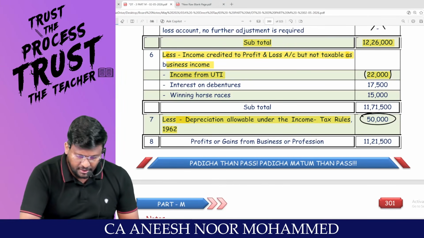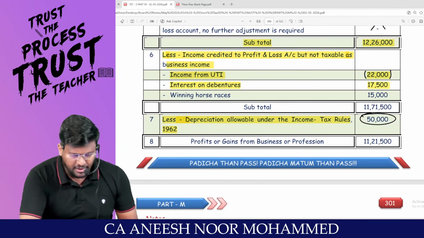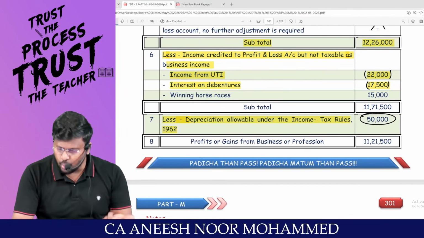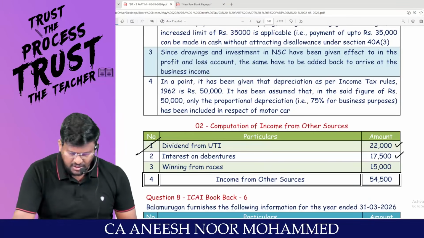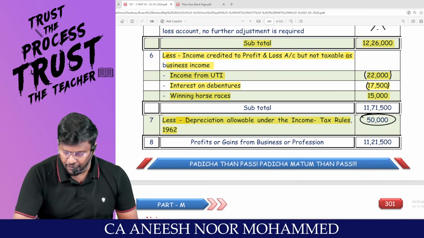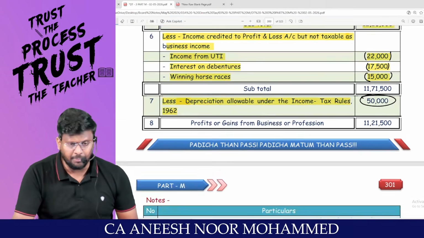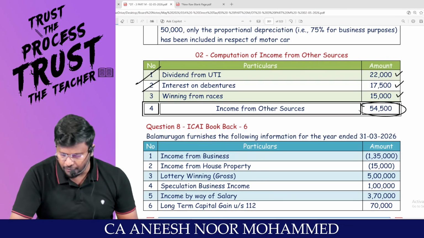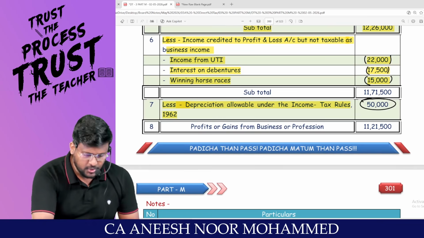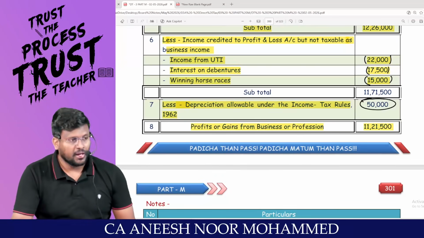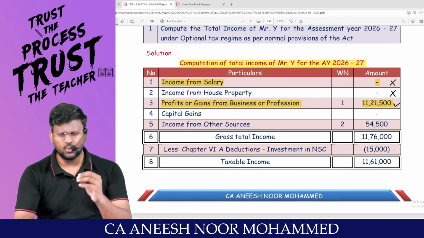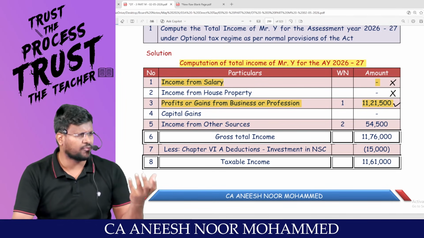Comfortable? Then interest on debenture, amount of 17,500, should be removed from PGBP and should be included in IFOS. Immediately, please include 17,500. That's interest on debentures. Winning from horse races, sir, 15,000, has to be removed from PGBP and included in IFOS. So we will be ready with IFOS also: 54,500. And already we have reduced the depreciation. So the PGBP will be 11,21,500.